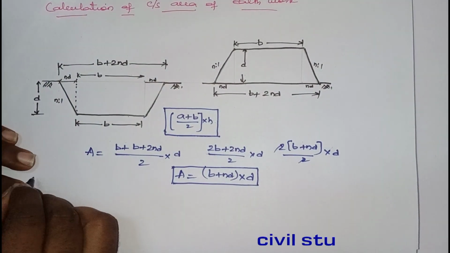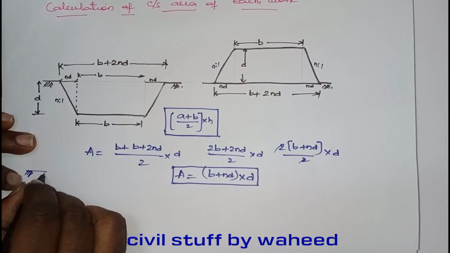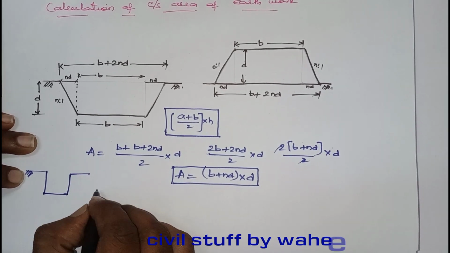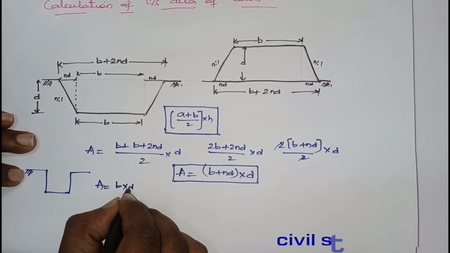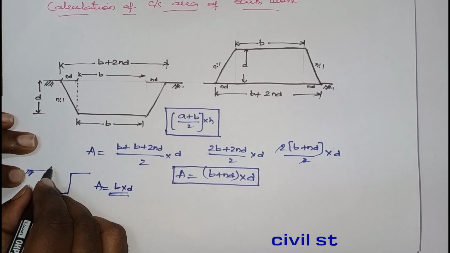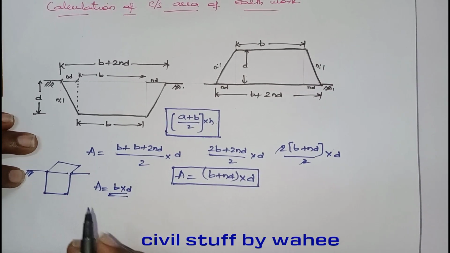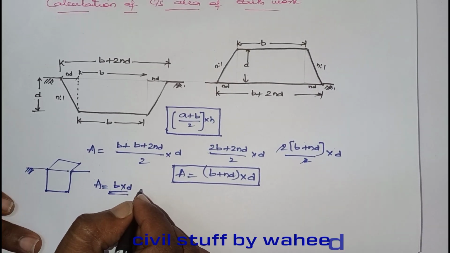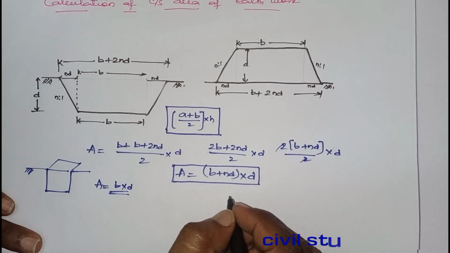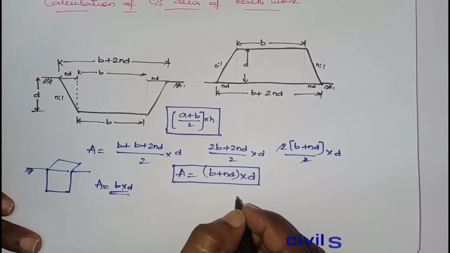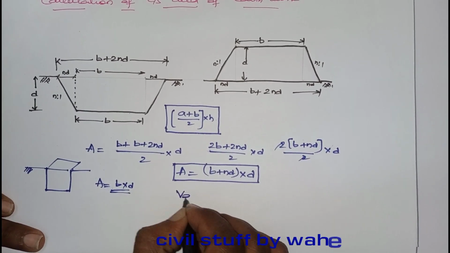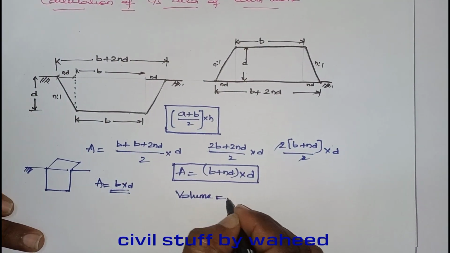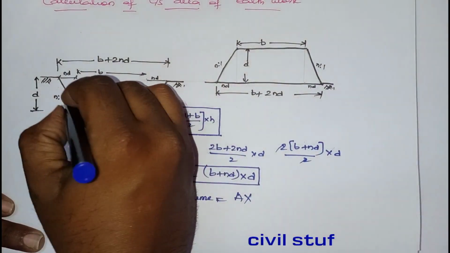Similarly, suppose I take just a rectangular section, then the area will be B into D. This portion, next depth, will become the volume. So you can calculate. Now here, in order to find the volume of this cross sectional area, volume equals area into the length.